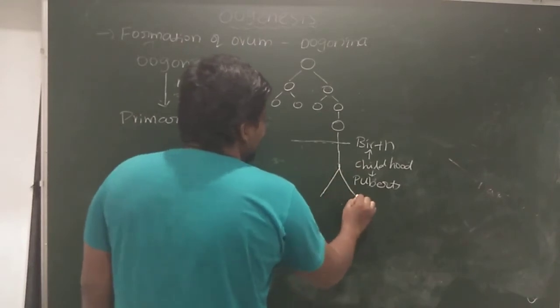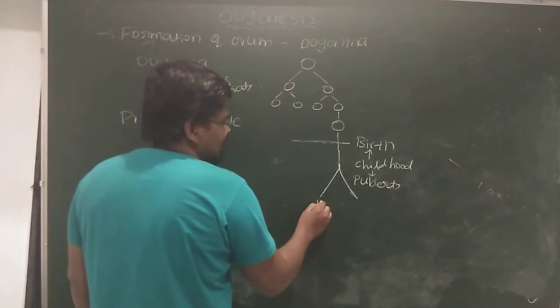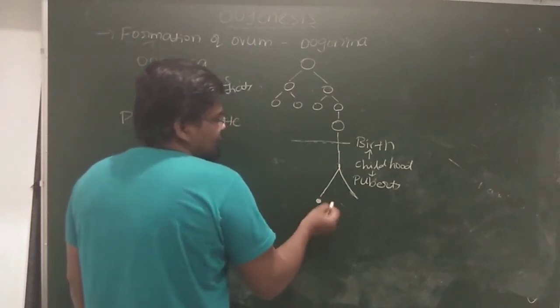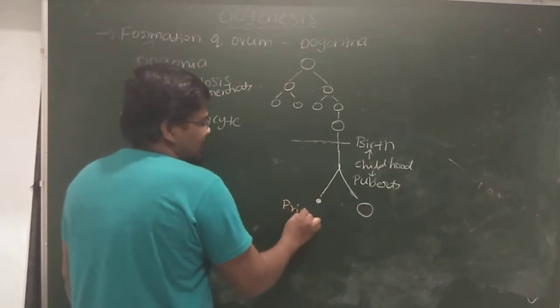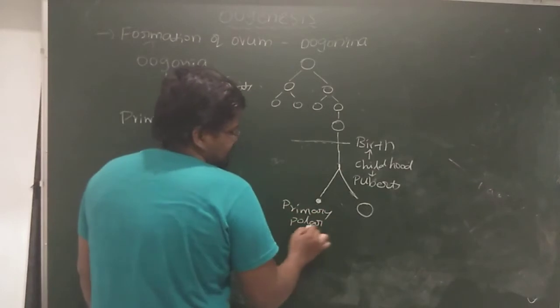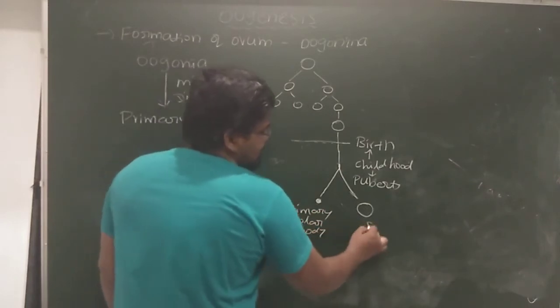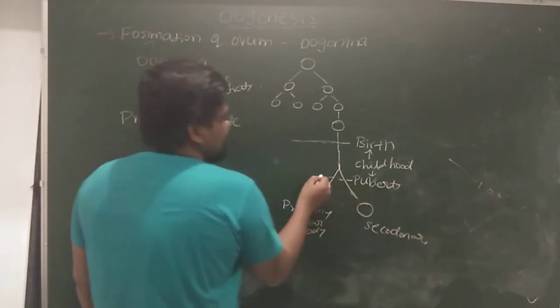In puberty, what happened? The primary oocyte completes its meiosis 1 and becomes one secondary oocyte and one primary polar body. This is the primary polar body, and this one is a secondary oocyte. Here you can see the puberty.